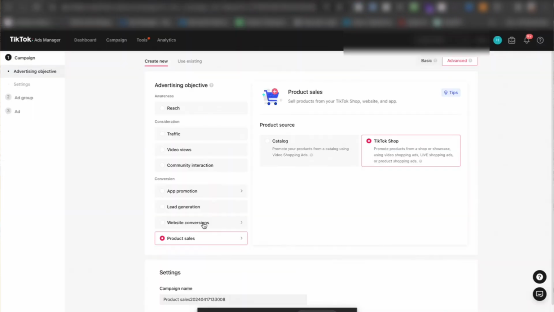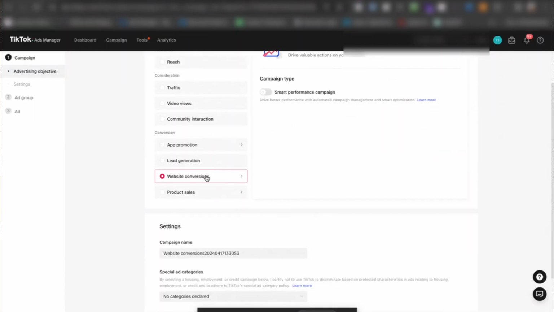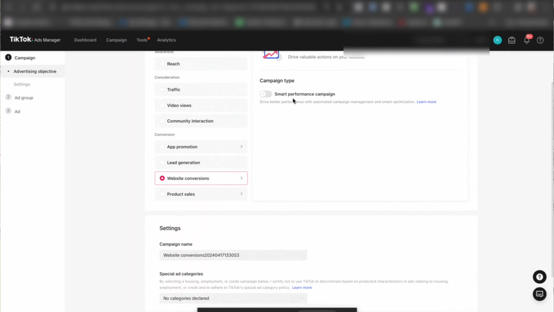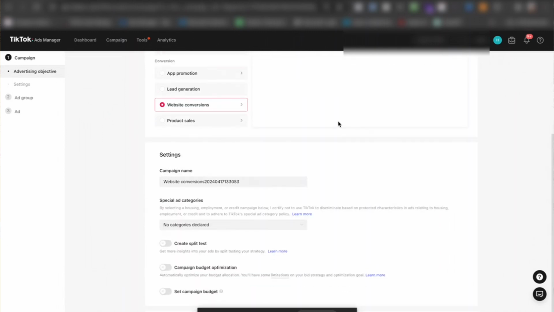Okay, so let's go back. So typically, as I mentioned, I will start out with website conversion and do not pick the smart performance campaign. I don't think it's well optimized yet to be successful, right? So especially if you're starting brand new, do not pick that. And as you get over here, the next thing that you want to do really is, let's go to set a budget.